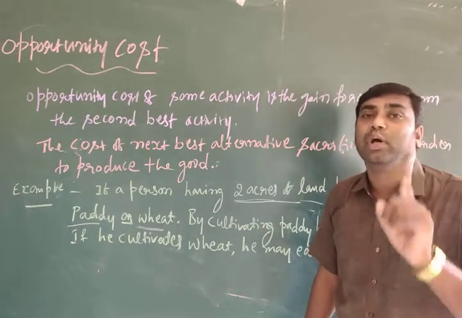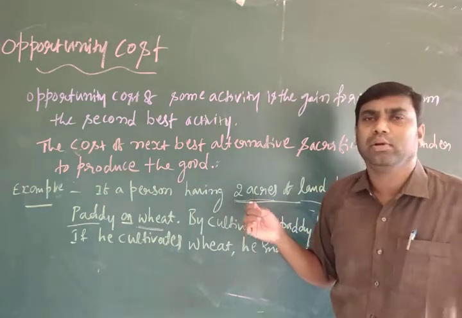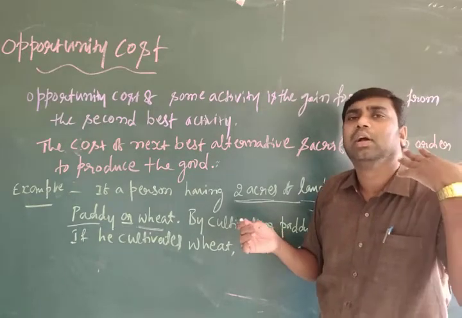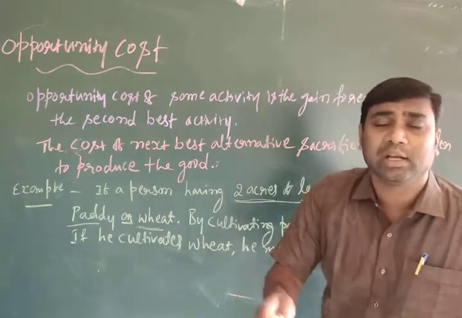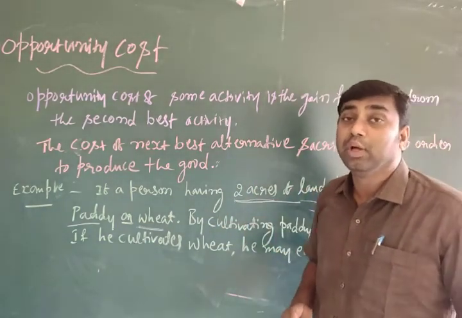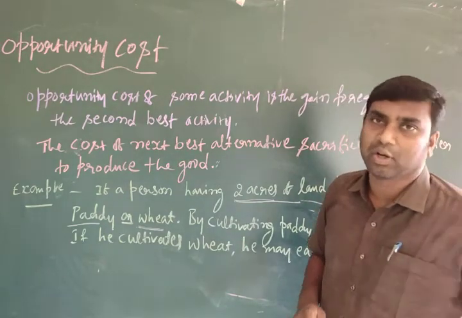He can produce only one, because he has only 2 acres of land. You can say, sir, in 2 acres you can cultivate paddy for 1 acre and wheat for 1 acre, but that is not possible. You have to assume you produce only one commodity and sacrifice the other.